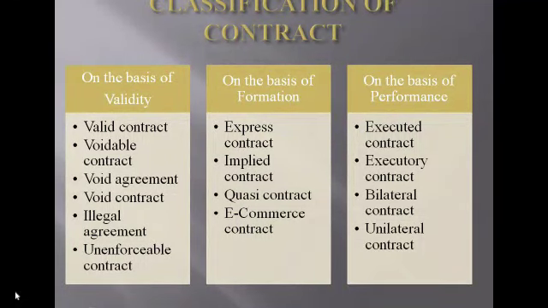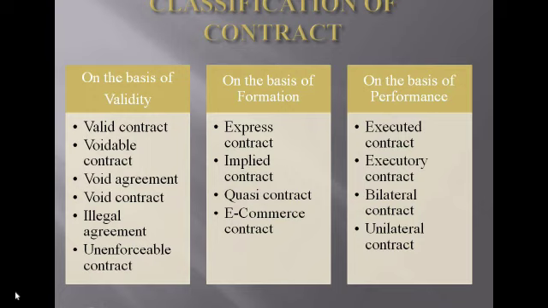Today we are going to see the topic, classification of contract. The classification of contract is divided into three types: on the basis of validity, on the basis of formation, and on the basis of performance. So on the basis of validity we have valid contract, voidable contract, void agreement, void contract, illegal agreement and unenforceable contract.